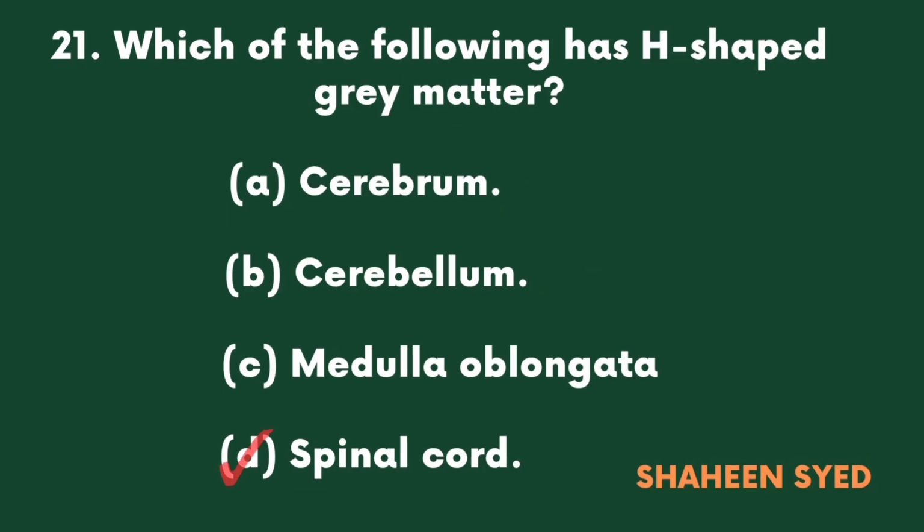Which of the following has H-shaped gray matter? A. Cerebrum, B. Cerebellum, C. Medulla oblongata, D. Spinal cord.